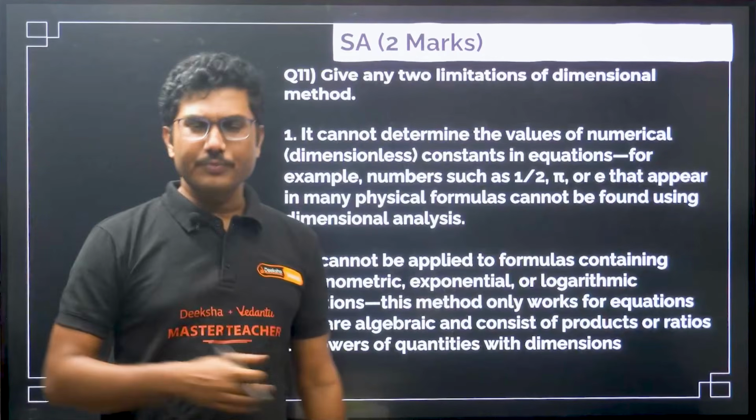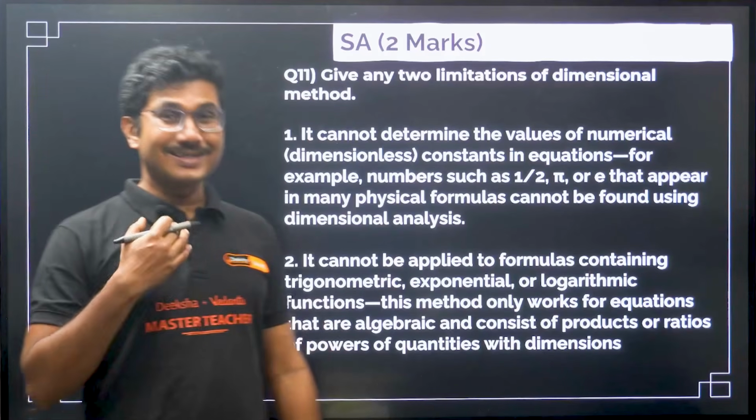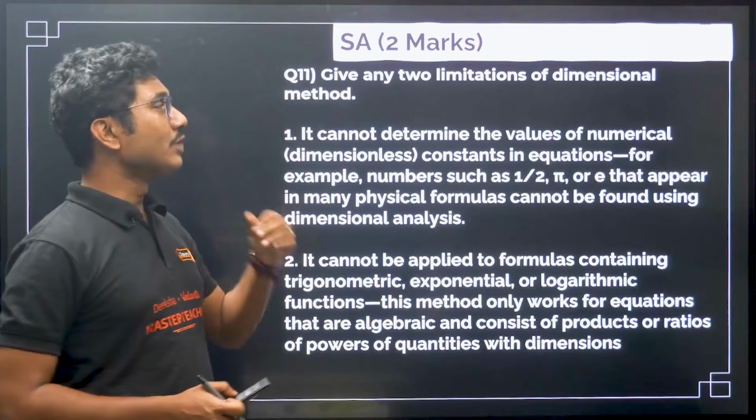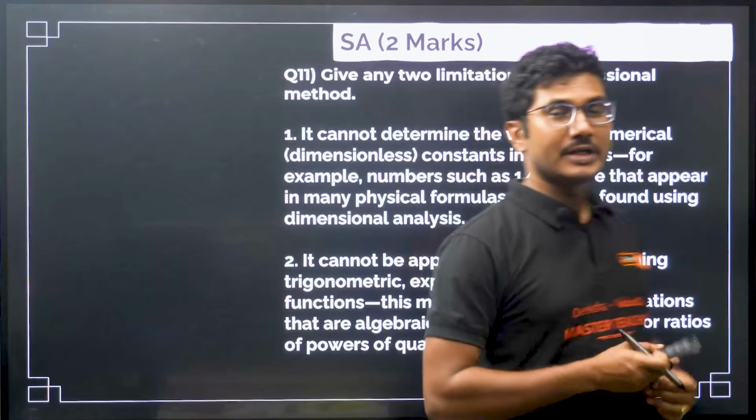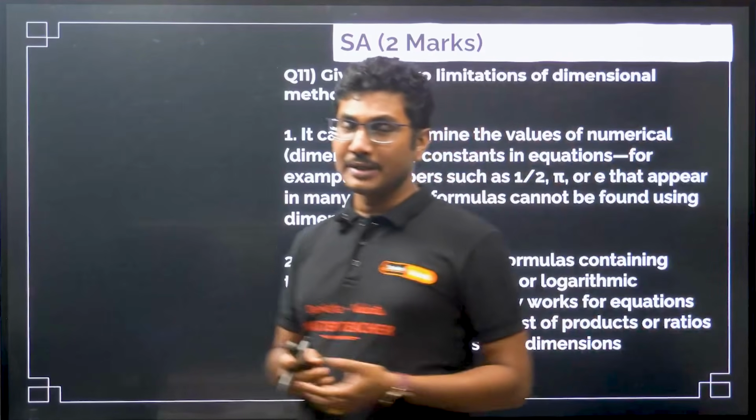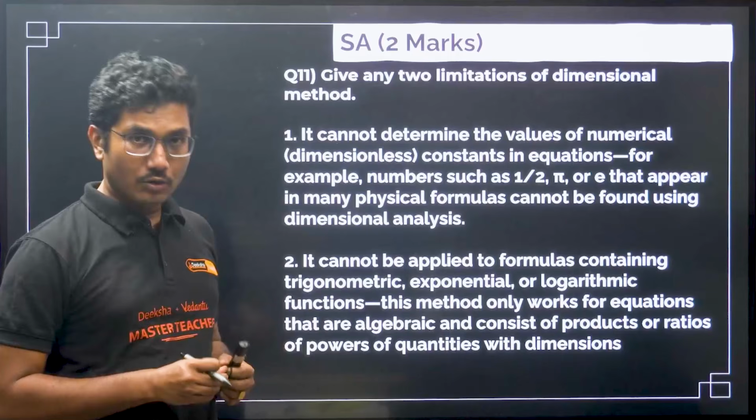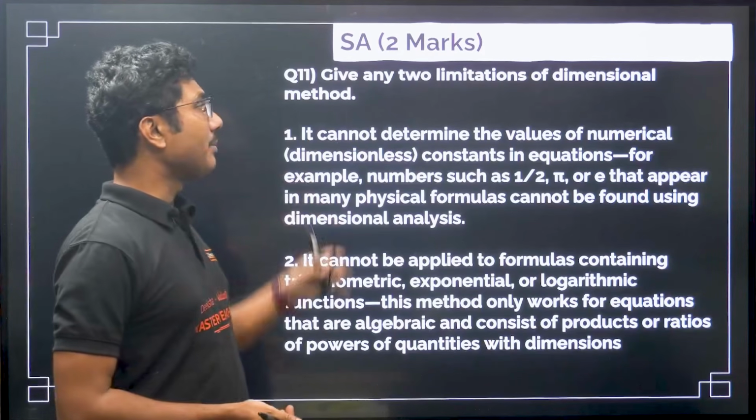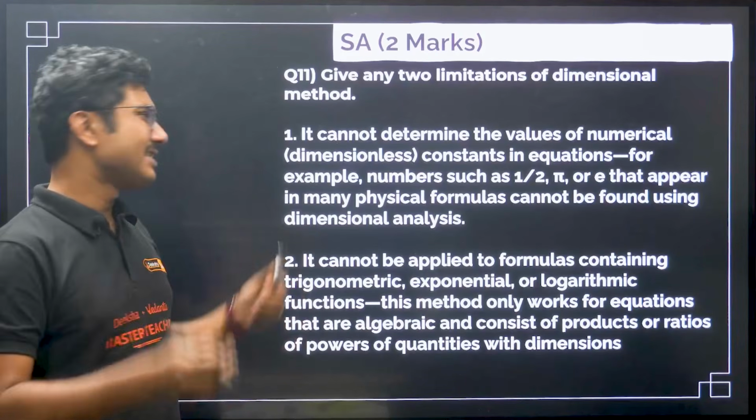Only thing is some of it you have to memorize, some of it you have to understand, right? For example, let's see one understand level question. Give any 2 limitations of the dimensional method. Okay, so the dimensional method is not foolproof. Dimensional method means when we use the method of dimensions to determine the dimension of some unknown quantity. So what are the drawbacks? First, it cannot determine the values of numerical constants in equations. This is sufficient to write.